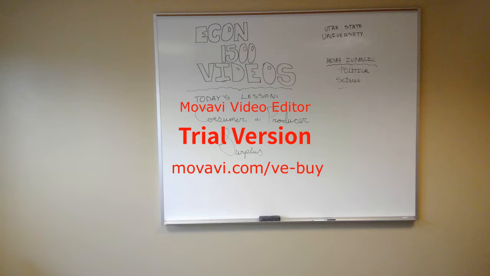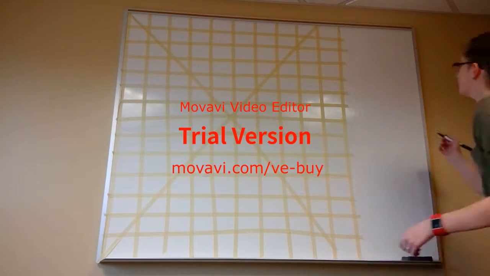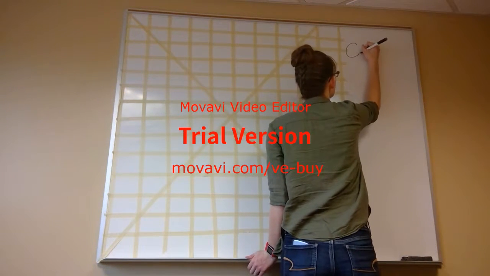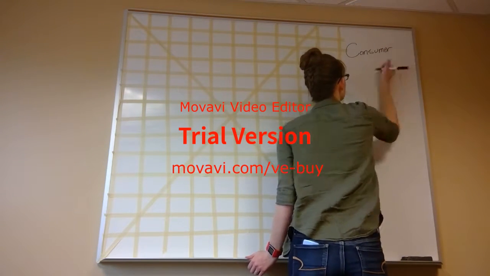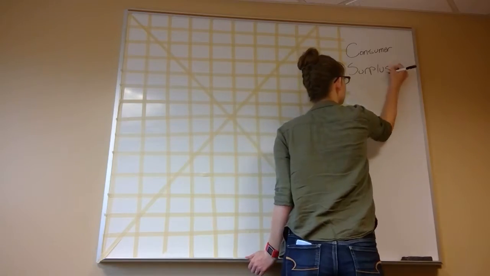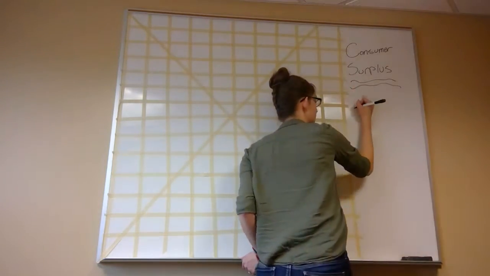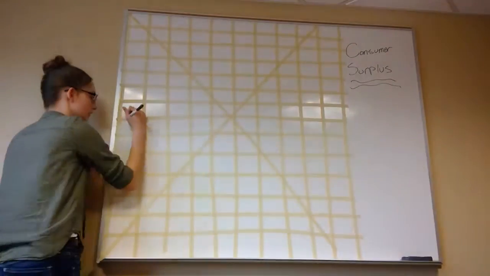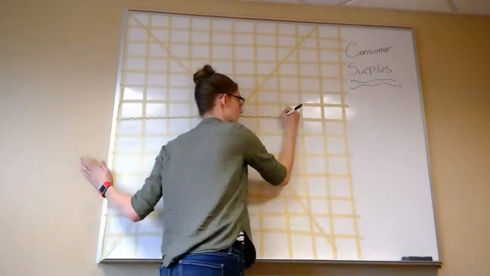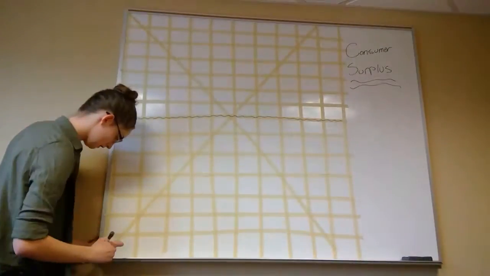All right, class, today we're going to be talking about consumer and producer surplus. So what is consumer surplus? Well, consumer surplus occurs when the consumer is willing to pay more than what they actually pay. And this comes in two different forms. You have the individual consumer surplus and the consumer surplus found in an entire market.